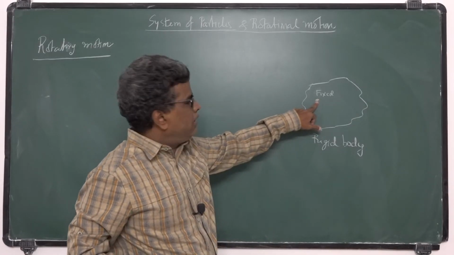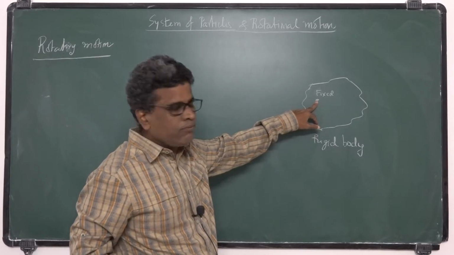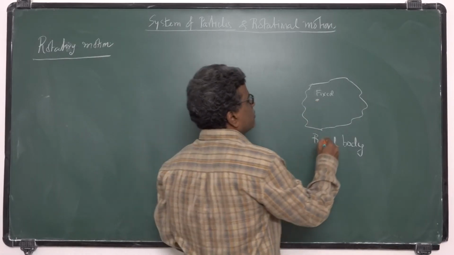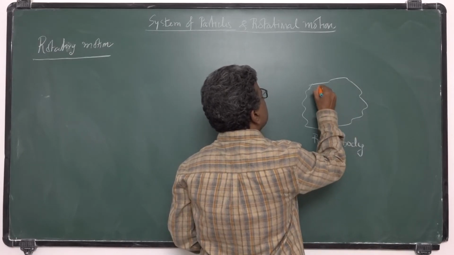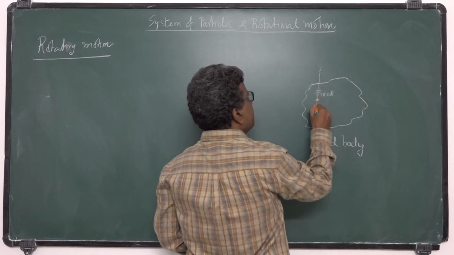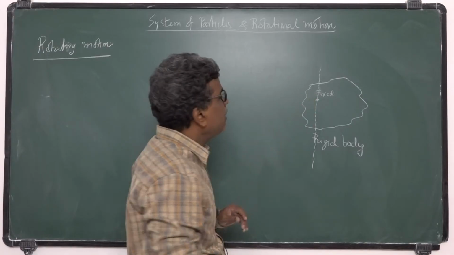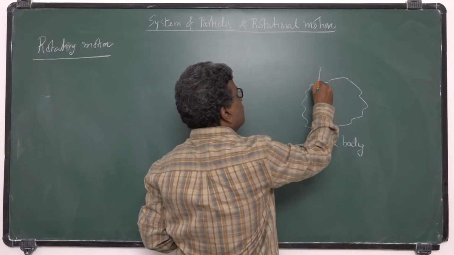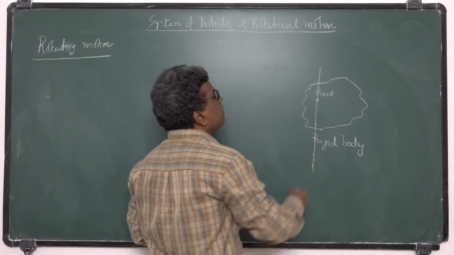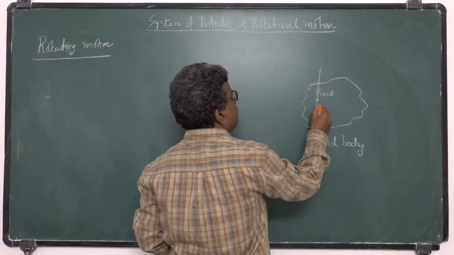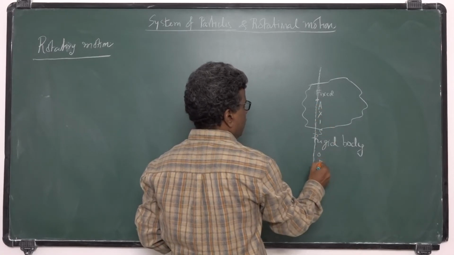If a point is fixed on the rigid body and you apply external force, then the body does not move, but it has a tendency to rotate about this fixed point. A vertical line drawn from this fixed point we can call the axis of rotation.